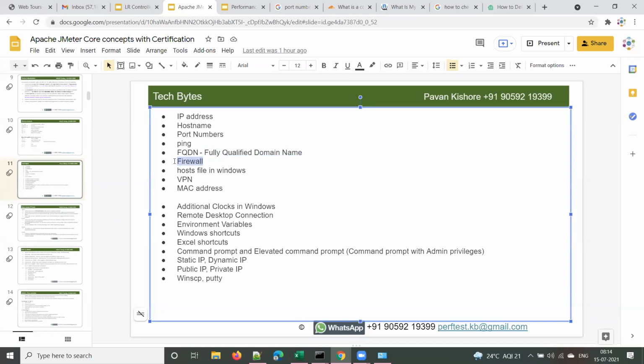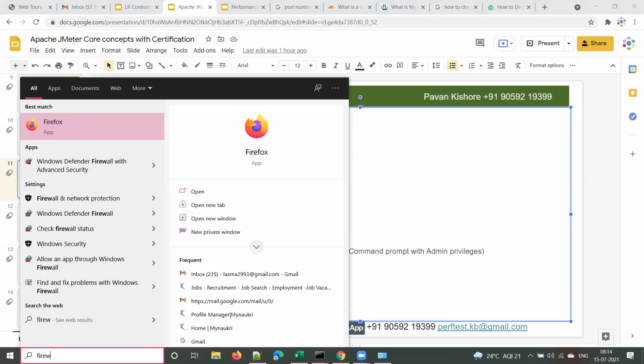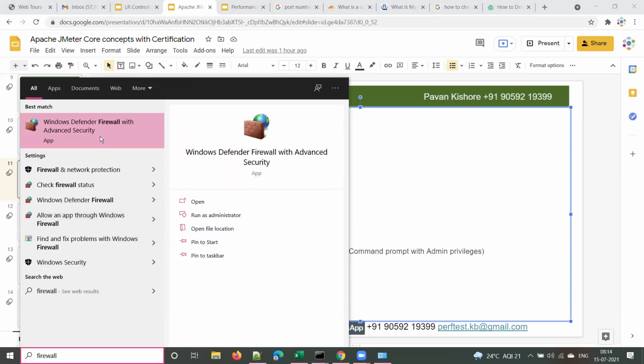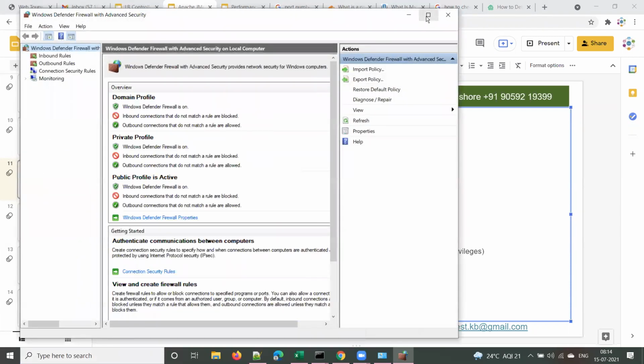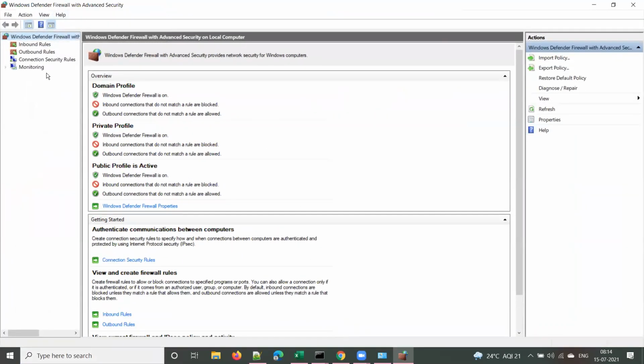The next thing you need to understand is the firewall. Every machine connected to the network, every computer, laptop or desktop connected to the internet, by default has something called a firewall turned on. This is basically to protect your system from any hacking attempts, right? If you want to see the firewall status, whether it is there or not, you just type in the Windows search box, firewall or firewall.cpl. Both will bring up this window, right?